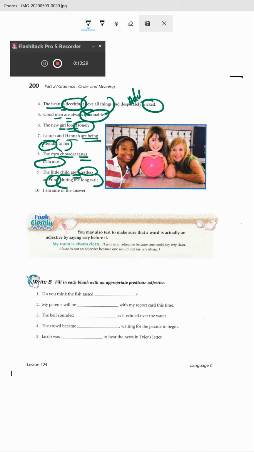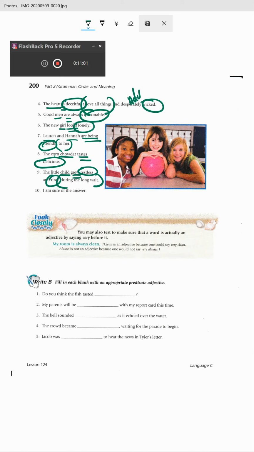You may also test to make sure that the word is actually an adjective by using the word very before it. Interesting. So you could say the heart is very deceitful. Good men are always very reasonable. The girl looks very lonely. You see how that works all the time? I always like to say you can put it before the noun, and if it works, it usually is a predicate adjective. Like the deceitful heart, the reasonable men, the lonely girl, the friendly girls, something like that.